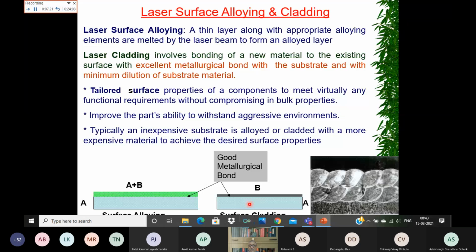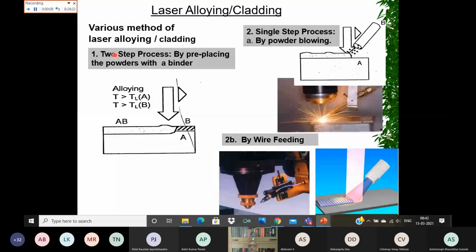Now, there are various methods of laser alloying and cladding. The first is the two-step process. Here, in the first step, we pre-place the powder which we want to alloy or clad on the top surface of substrate A, and the laser power density and scan speed are controlled in such a way that a thin top layer of substrate A is melted along with the pre-placed material B as well.